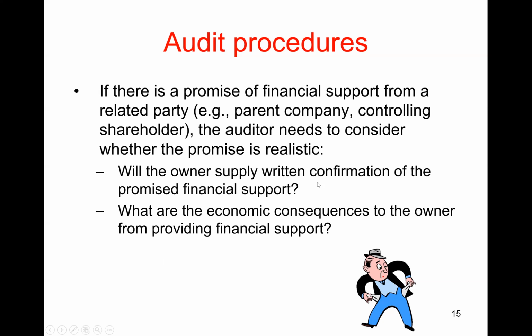So what should you do? Well, you should make sure that any promise of financial support is written down, right? So will the parent company, will the controlling shareholder provide written confirmation of the promised financial support? That's important because, if the case goes to court and the court says, well, why did you not give a going concern opinion? And you say, well, it's because the principal shareholder promised to continue providing financial support. That's going to be a lot more compelling if you can provide the letter from the company where they made that promise, right? Otherwise, it's kind of hot air, right? So try and get written confirmation.